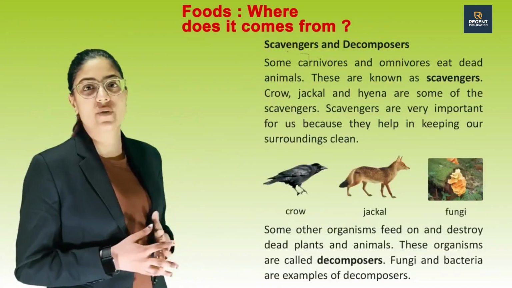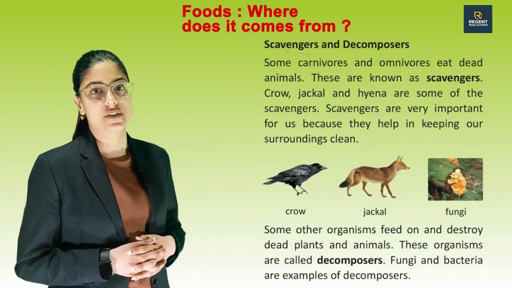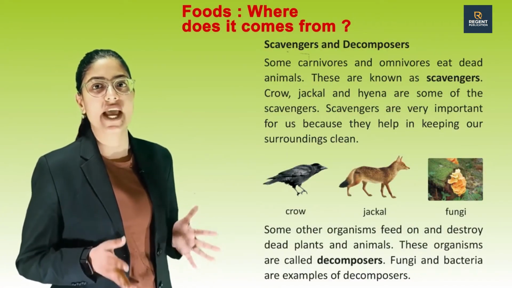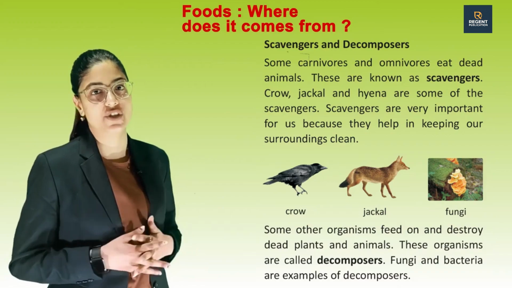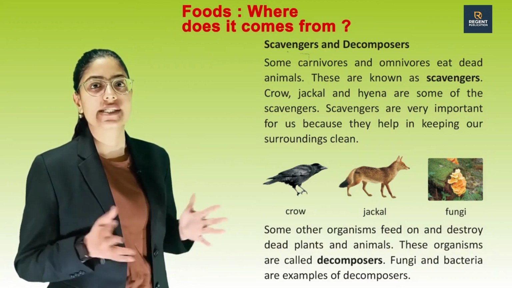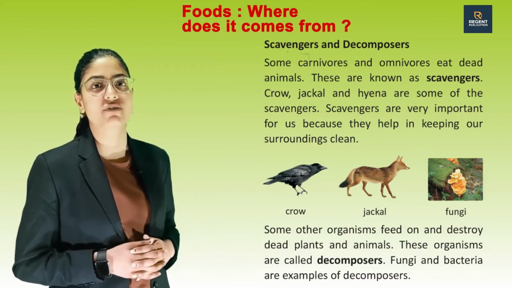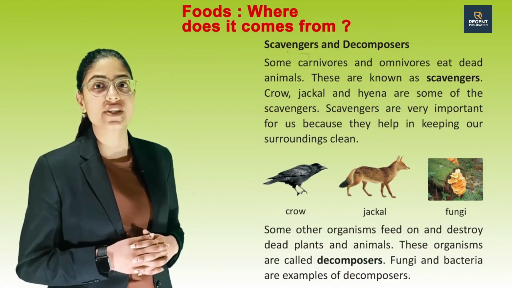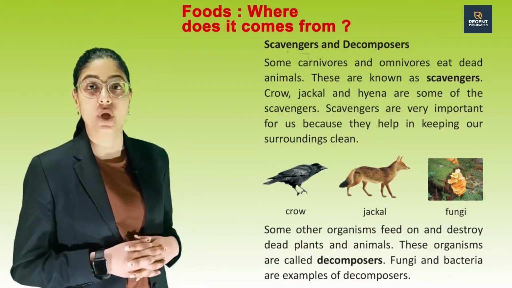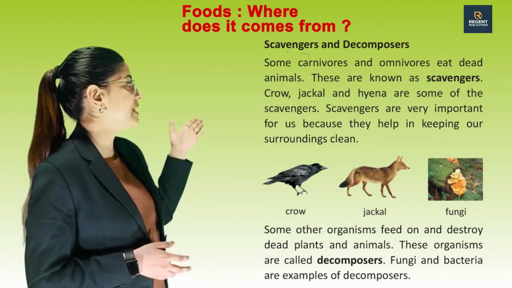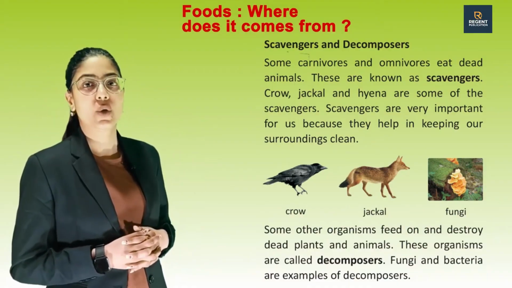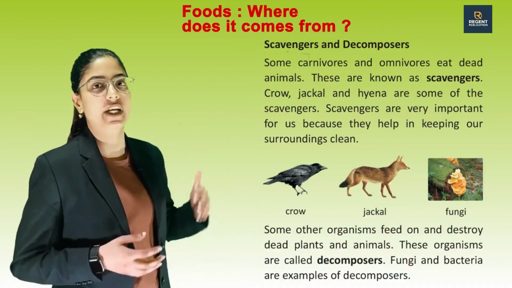Next one is scavengers and decomposers. Some carnivorous and omnivorous animals eat dead animals. These are known as scavengers. Crow, jackal and hyena are some of the scavengers. Scavengers are very important for us because they help in keeping our surroundings clean. See these pictures of crow, jackal and fungi.